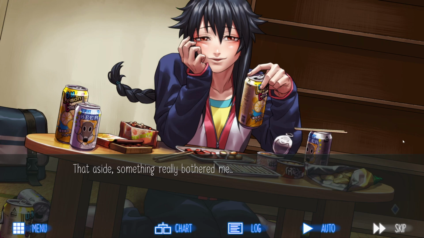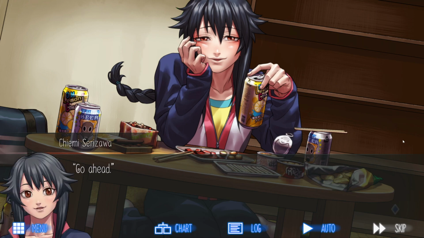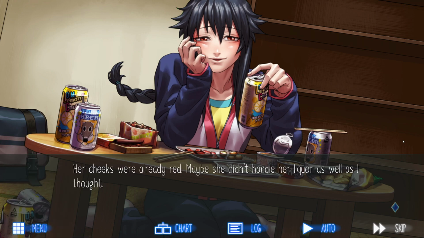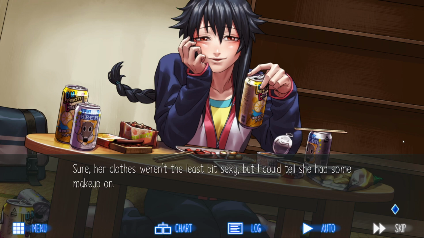That aside, something really bothered me. This might be a bit late for this, but can I ask you something? Go ahead. Her cheeks were already red. Maybe she didn't handle her liquor as well as I thought. She had a well-featured face, and I didn't think it was wrong to consider her beautiful. Sure, her clothes weren't the least bit sexy, but I could tell she had some makeup on.